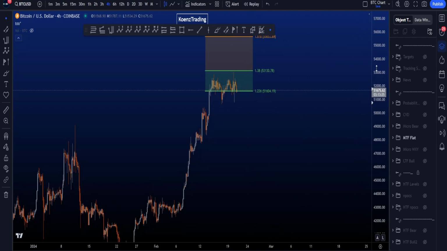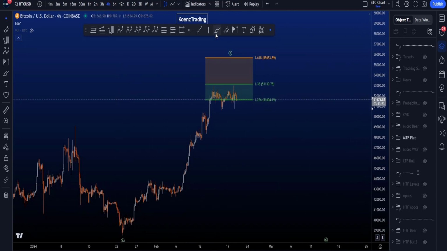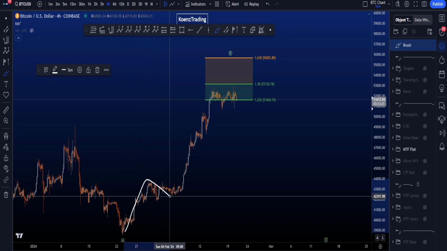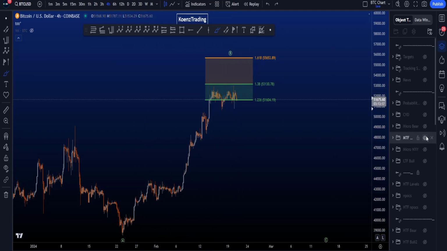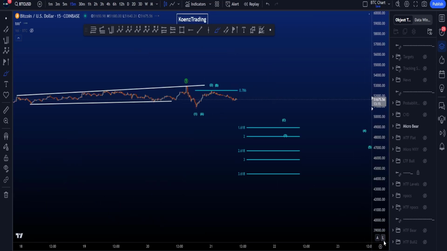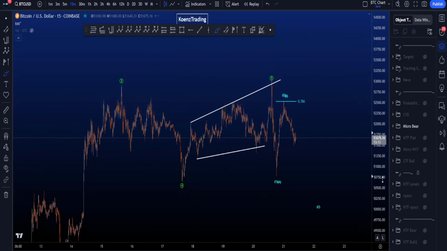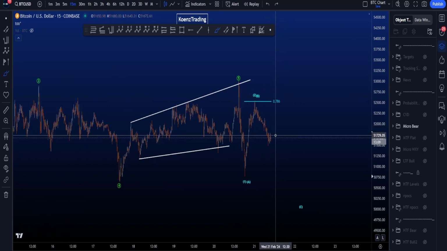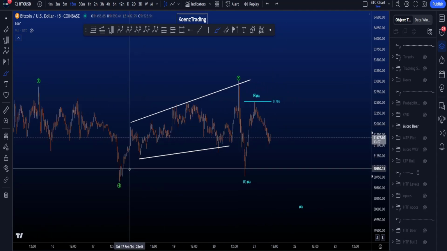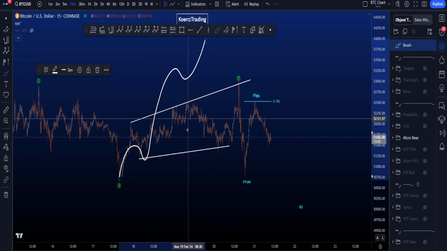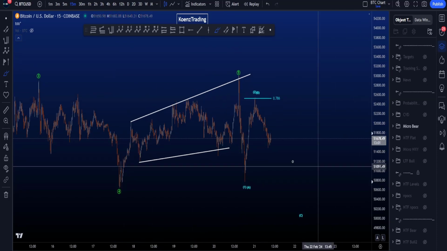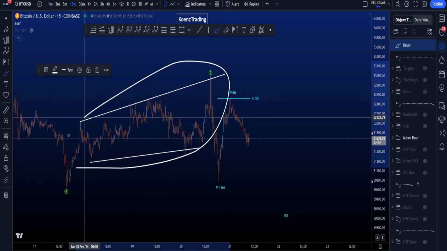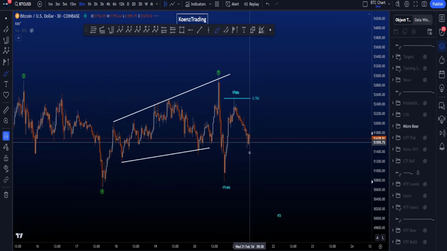Now, inside this wave B, we are then looking for a 3-wave structure in a wave A, B, and a wave C, meaning we want wave C to end over here. If we then zoom into the 15-minute time frame, the way to end wave C over here would be with a 5-wave impulsive structure, and in this case we don't have a nice clean impulsive structure to the upside because we have a lot of overlap, and the only way to get some sort of a 5-wave move in here would be an ending diagonal.